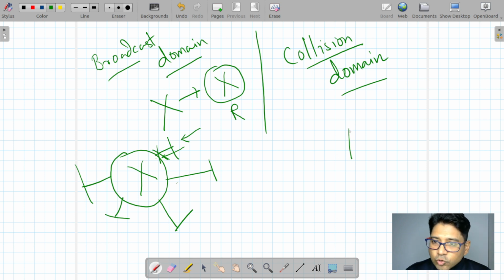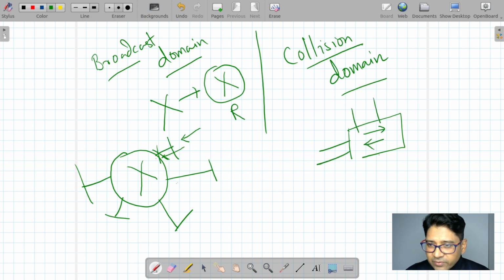Now the switch breaks the collision domain. The switch breaks the collision domain, which means they will stop what, guys? MAC filtration.